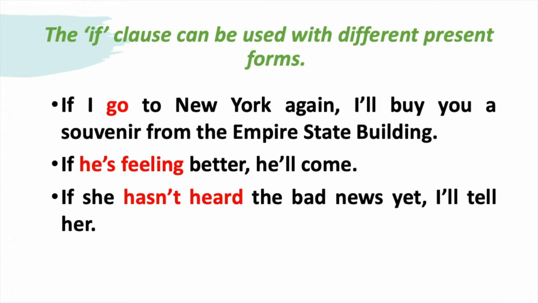The if clause can be used with different present forms. Examples: if I go to New York again, I'll buy you a souvenir from the Empire State Building. So here we use the present simple, and in the main clause we use the future. Another example: if he's feeling better, he'll come. Here we also use a present, but a present continuous, and in the main clause we still keep the future form.